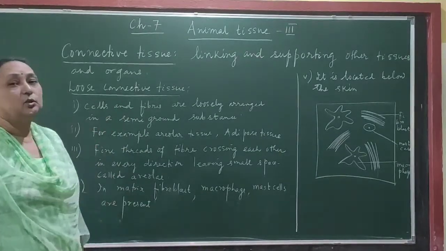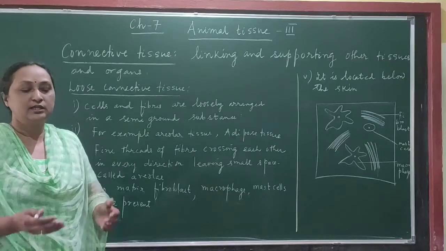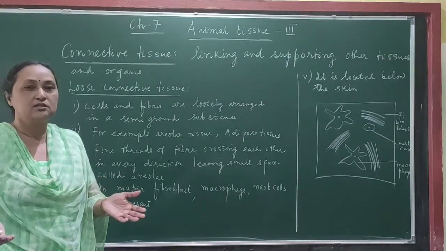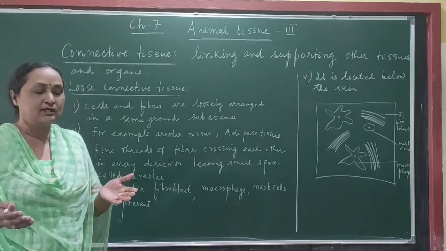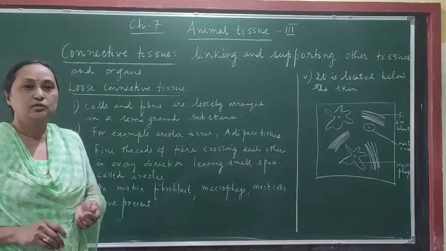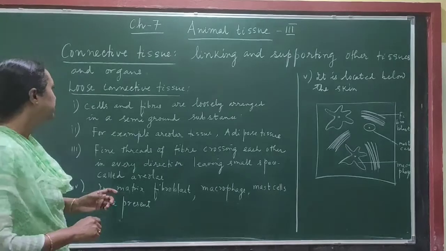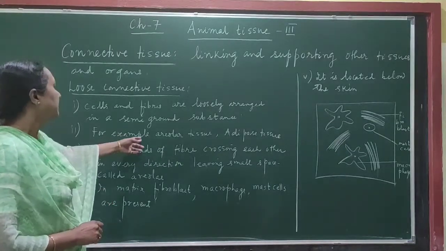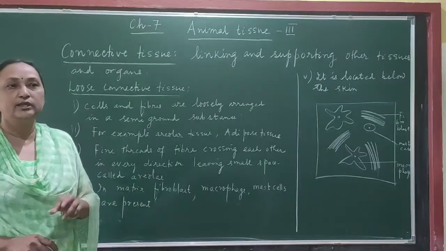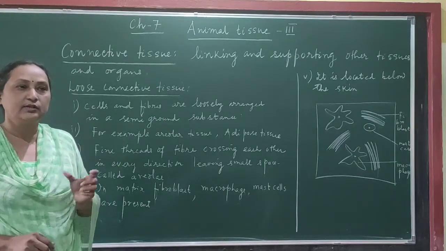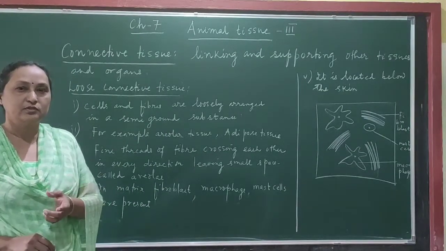Why is the name given loose connective tissue? Because here there is a ground substance which is called matrix, and in the matrix fibers are arranged loosely. So the name is given loose connective tissue. For example, areolar tissue and adipose tissue. These are the two examples of loose connective tissue.